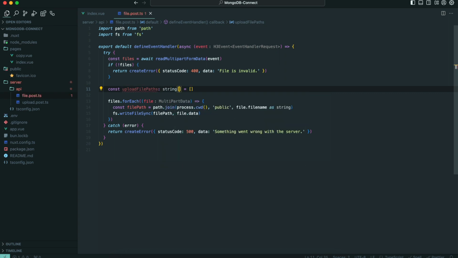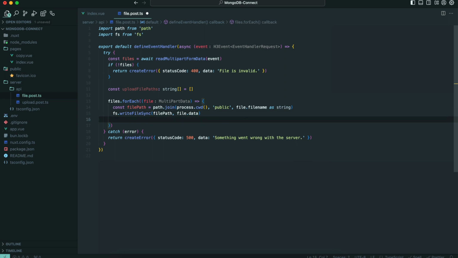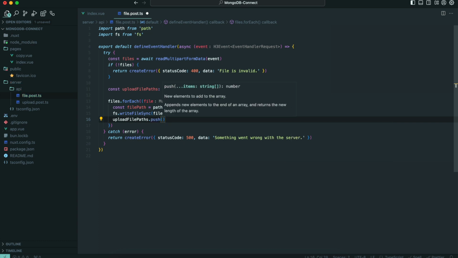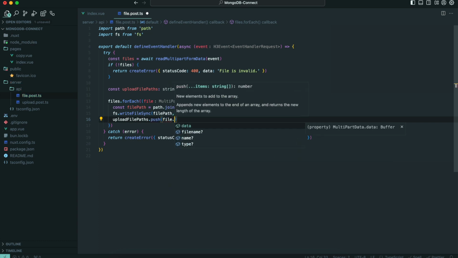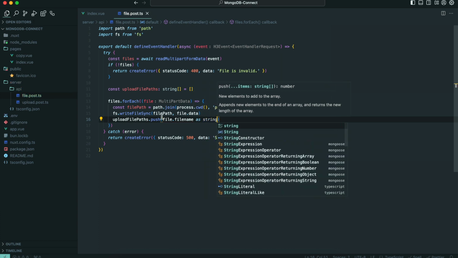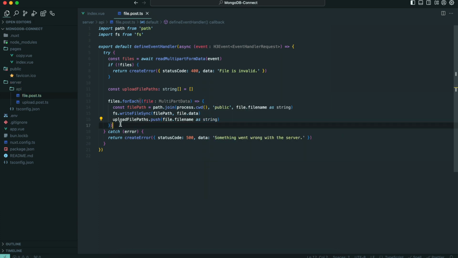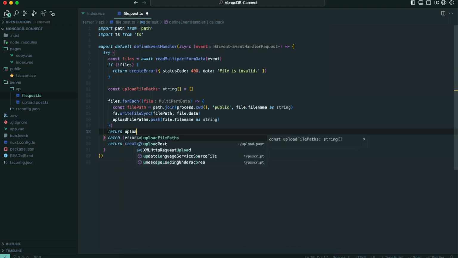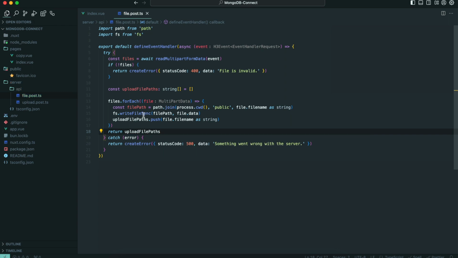Then uploadedFilePaths.push file.filename as string, and then return the uploaded file paths, which is a good variable name for that.